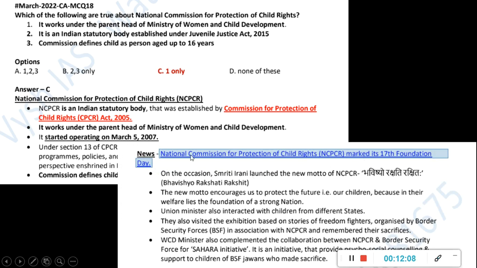So the 17th Foundation Day for this body was happening recently, and a new motto and all was published. That is why it is in news.